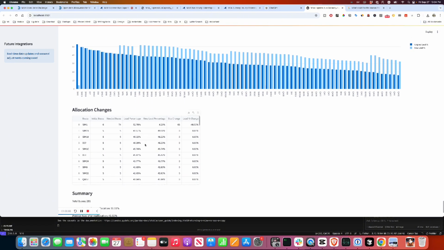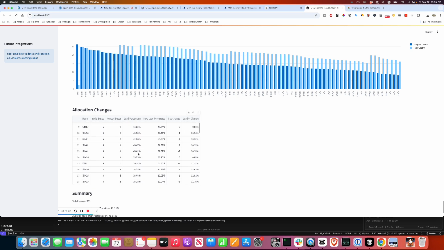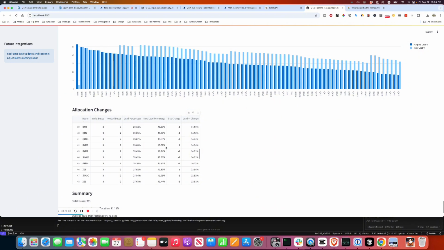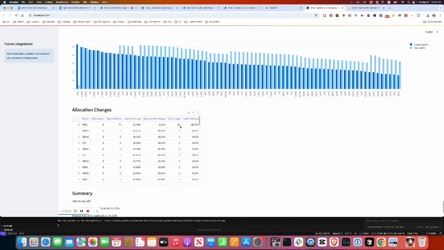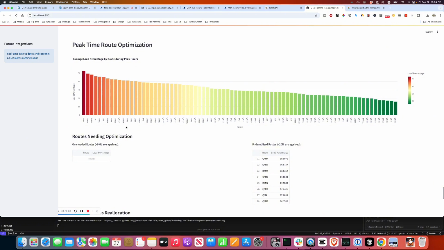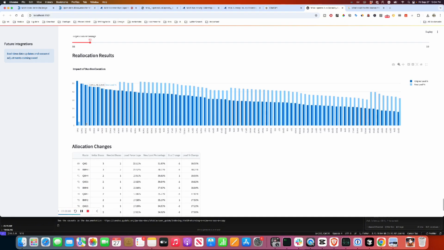Otherwise, I think what you can see is it has helped reduce certain underutilization. Load percentage was 38, now it becomes 50. So some of the roads were underutilized. For example, I think it was QM 35. Initial buses were 3, it reduced to 2. Now the load percentage increases. But there is something funky going on with SM1, right? It's literally taking every route and putting it there, so SM1 still has a very high load percentage, and that's probably what it is trying to optimize for now.